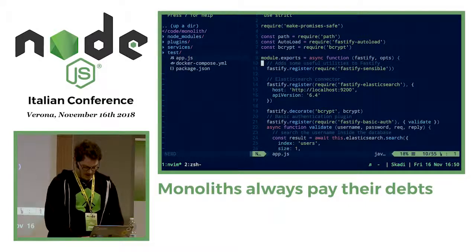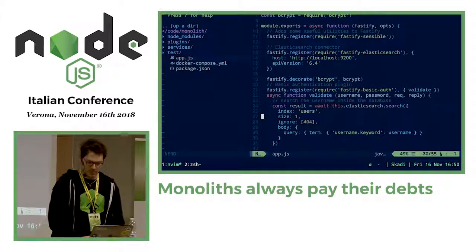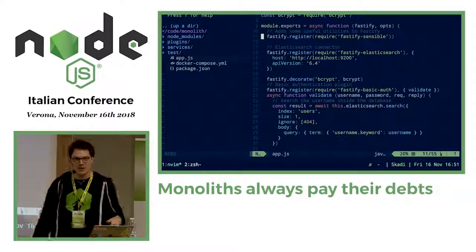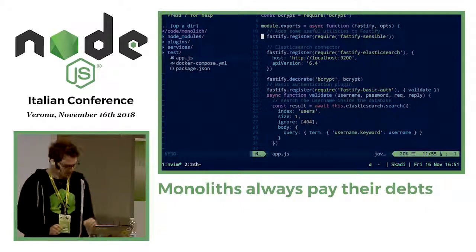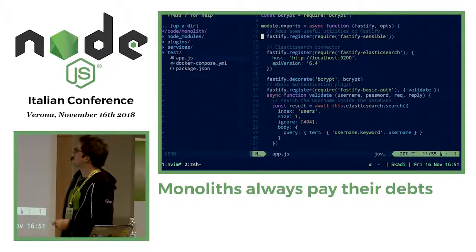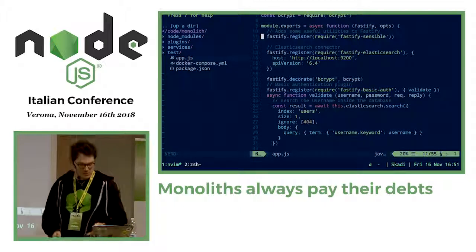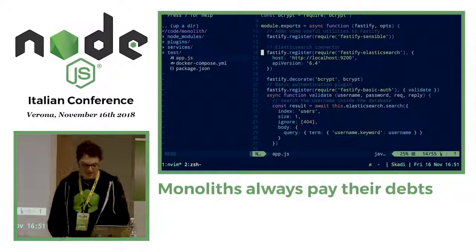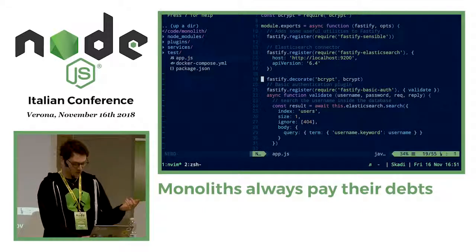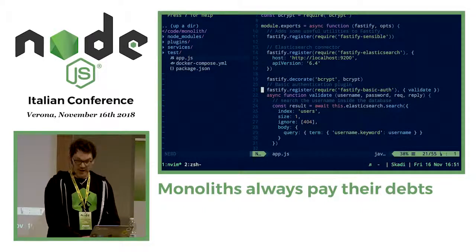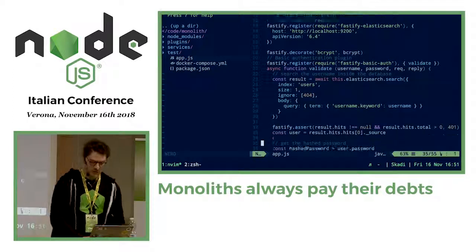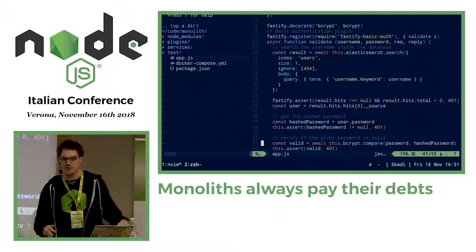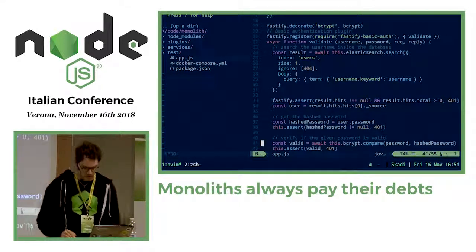Then here we are declaring our entry point. As I was saying, we are registering a plugin, which is Fastify Sensible. If you are a Vi user, you may notice some naming conventions here, and which basically will add some nice utilities to our code. Then a database connector, which obviously would be Fastify Elasticsearch. Then bcrypt for everything crypto. And finally, basic auth. For the purpose of this demo, I will not use HTTPS. So we will use basic auth over plain HTTP because I really like to live in dangerous situations.